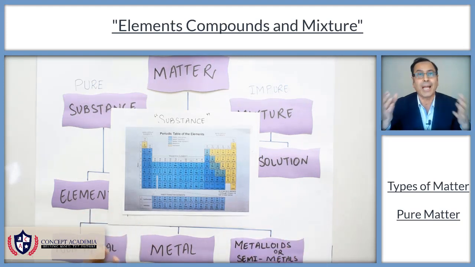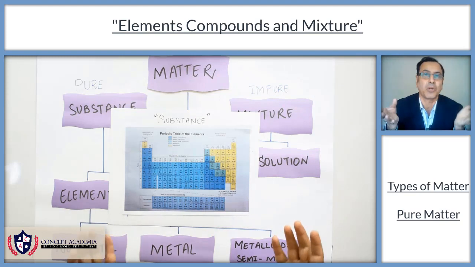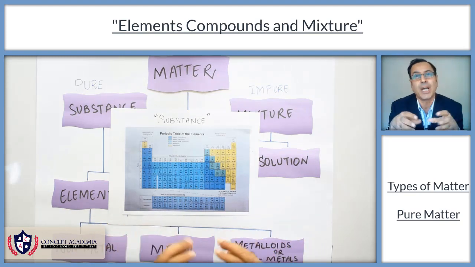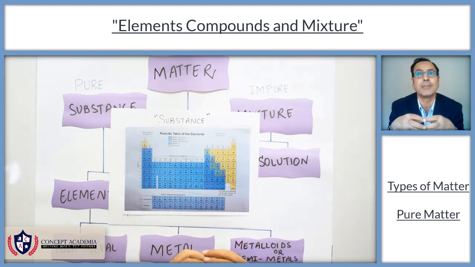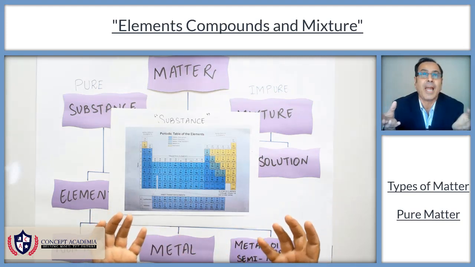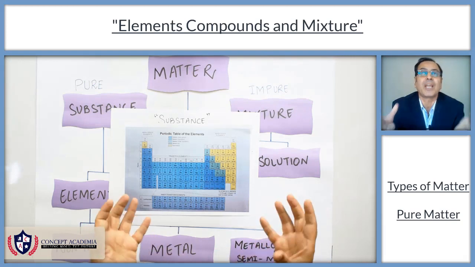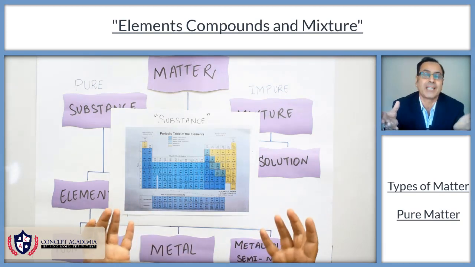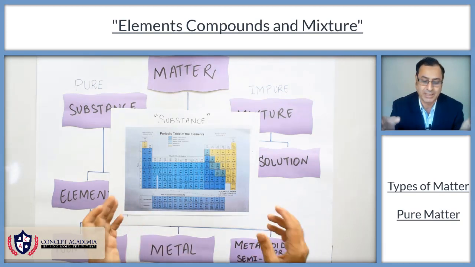Because all atoms show the same proton number, they are the same type, and their behavior and properties are the same. So this is pure, and such a pure substance is called an element.